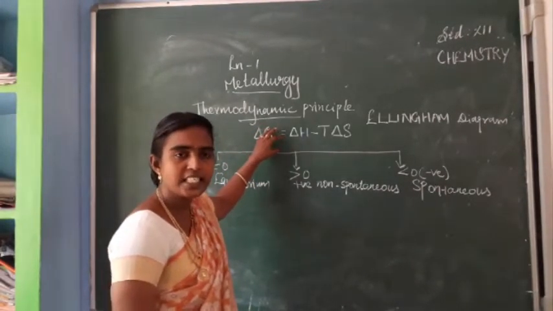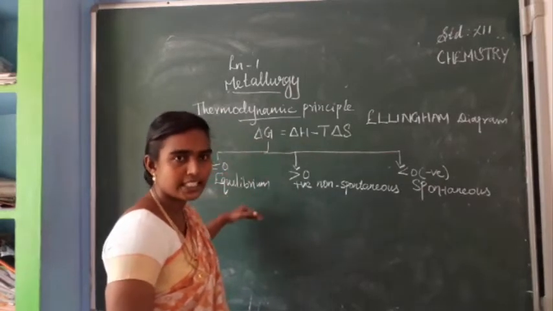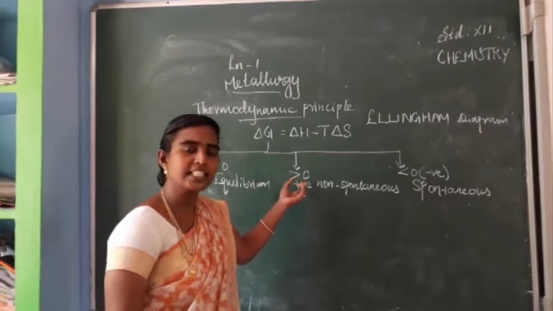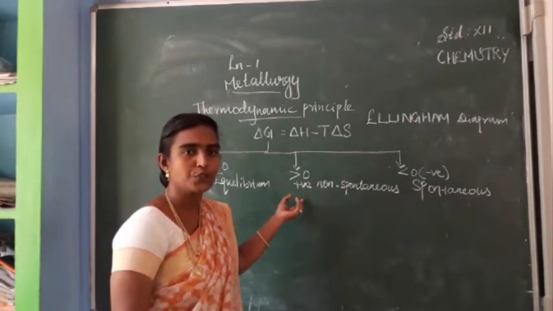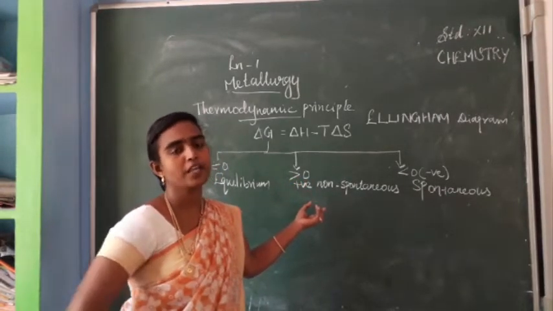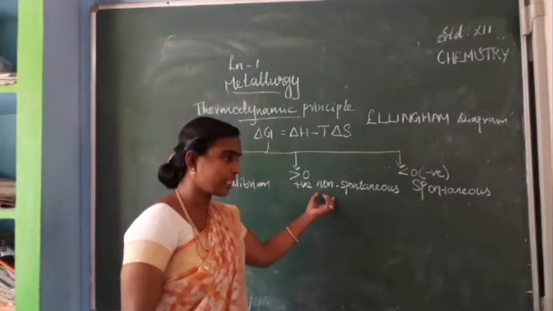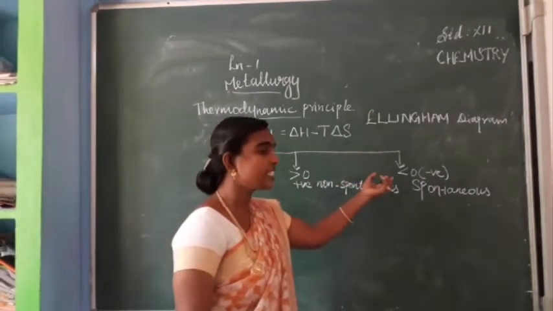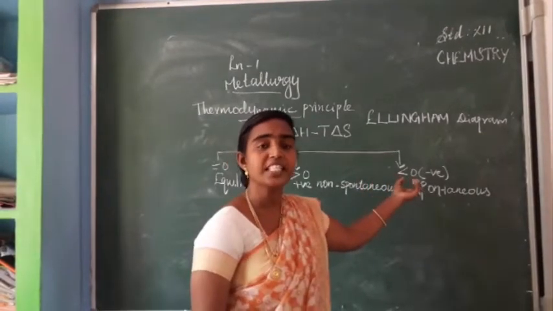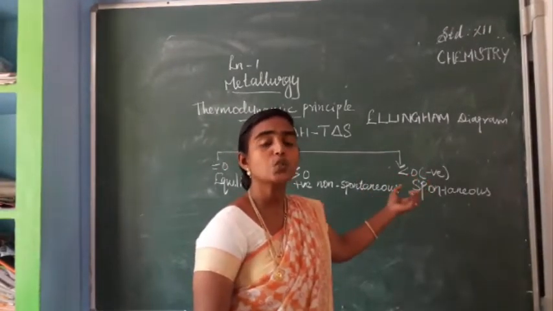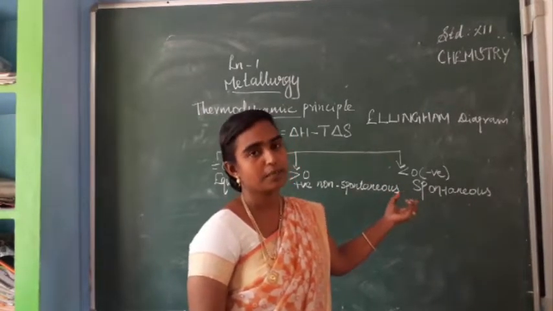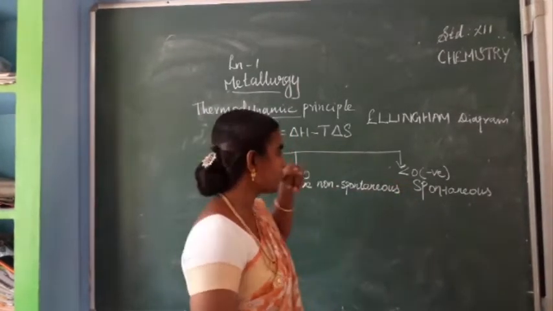If delta G is equal to 0, that reaction is an equilibrium reaction. If delta G is greater than 0, meaning it is positive, we can say such a chemical reaction is non-spontaneous. The chemical reaction is not feasible. So if delta G is less than 0, or if it is getting a negative value, we can say the reaction is spontaneous, it is a feasible one. Is it clear?